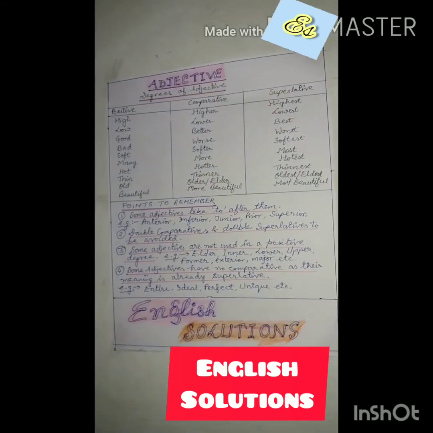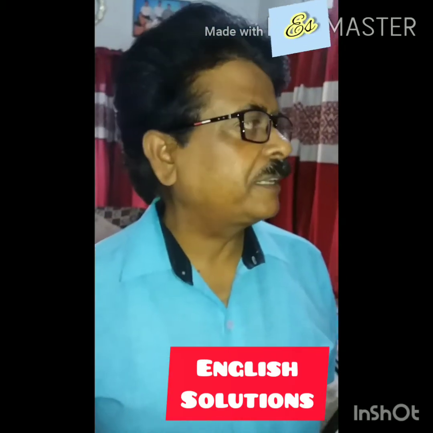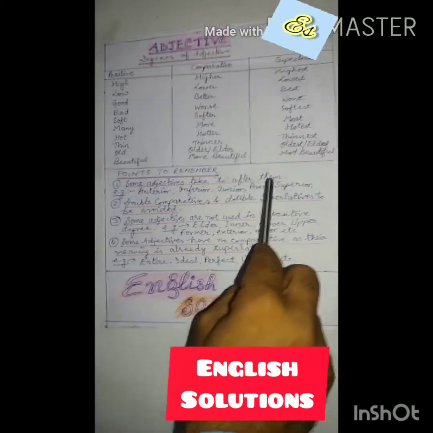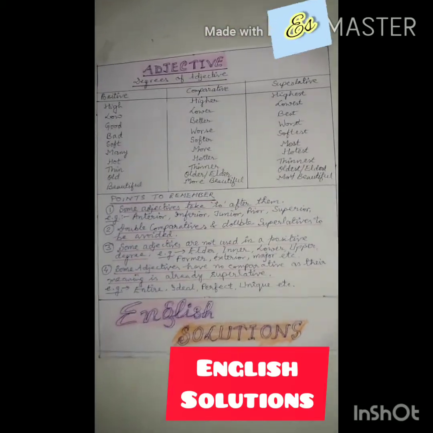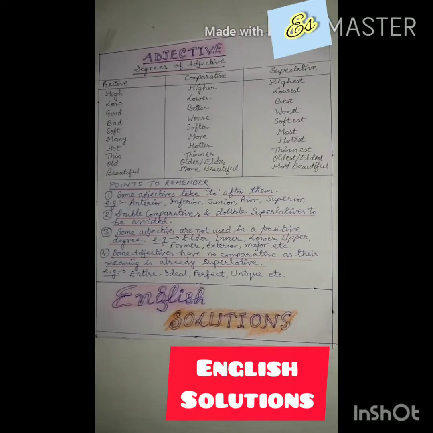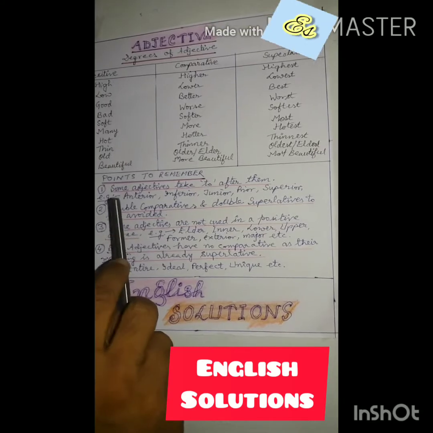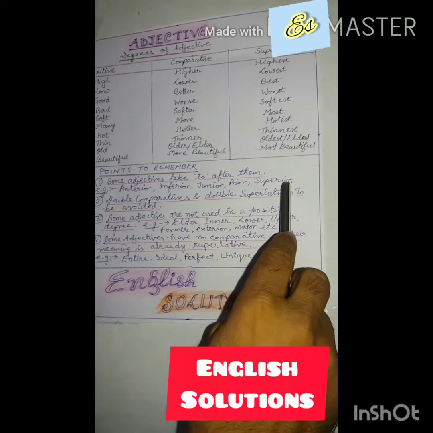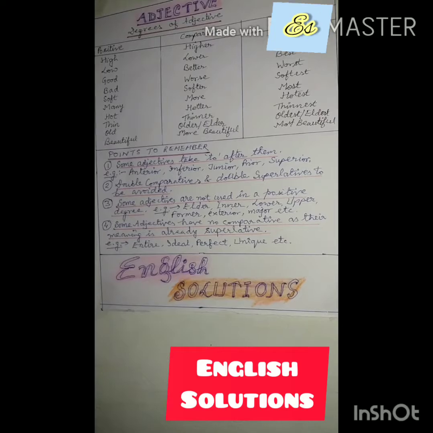So before concluding this topic, I want to mention certain important points you have to remember just to avoid grammatical errors. First point is some adjectives take to after them. Again repeating, after some adjectives to is used, and we must not confuse it with than. In many comparisons we use than, but with words like anterior, inferior, junior, prior and superior we do not use than. Here we have to use strictly to.